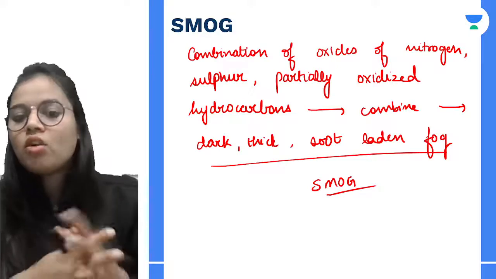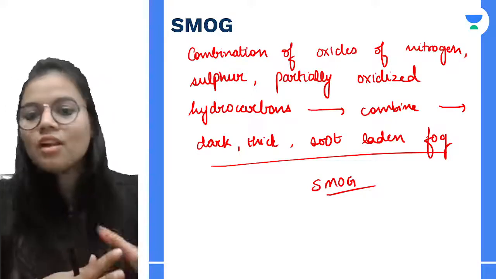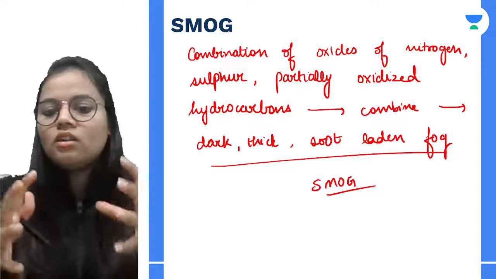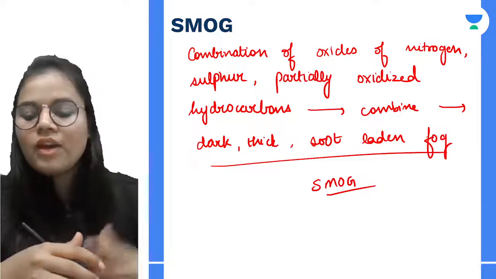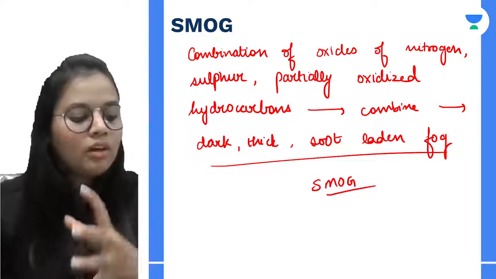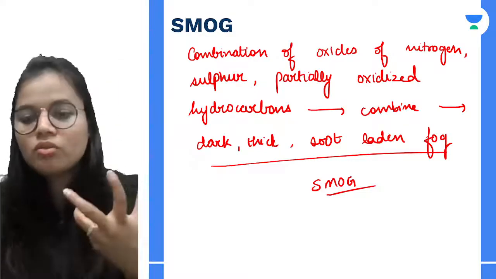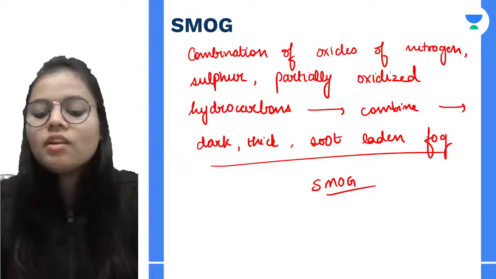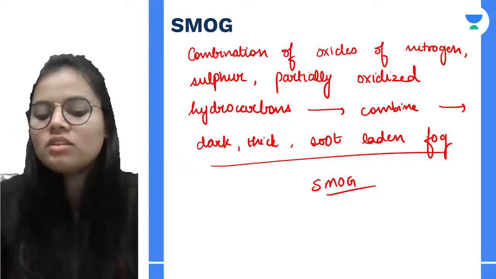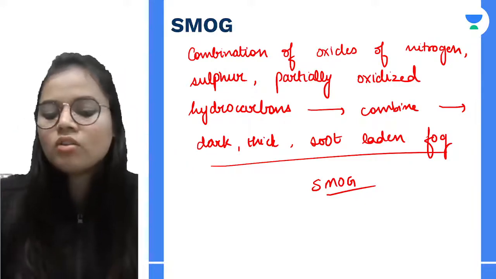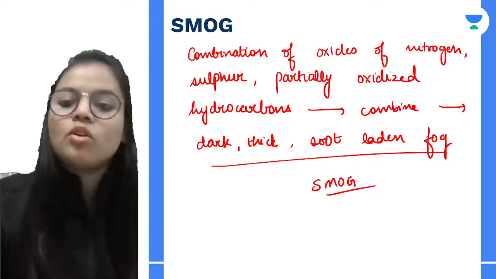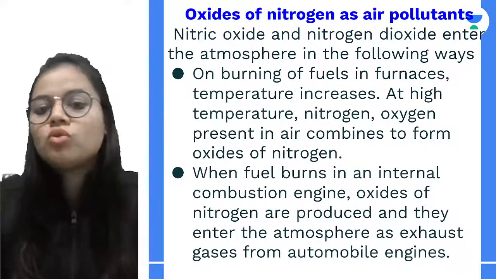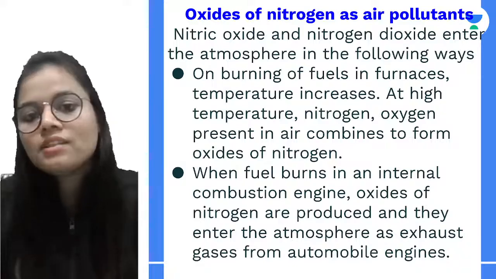The smog is basically a combination of different oxides of nitrogen, sulfur, partially oxidized hydrocarbons, and the industrial or factory smoke. When they all combine, they form a dark soot-laden fog, which is known as smog. That is again one of the major sources of pollutants. This smog is very irritating. It can cause a reduction in visibility, it can cause respiratory problems, and it can sometimes cause death due to suffocation. Now let's talk about the different sources and how they are acting as air pollutants.